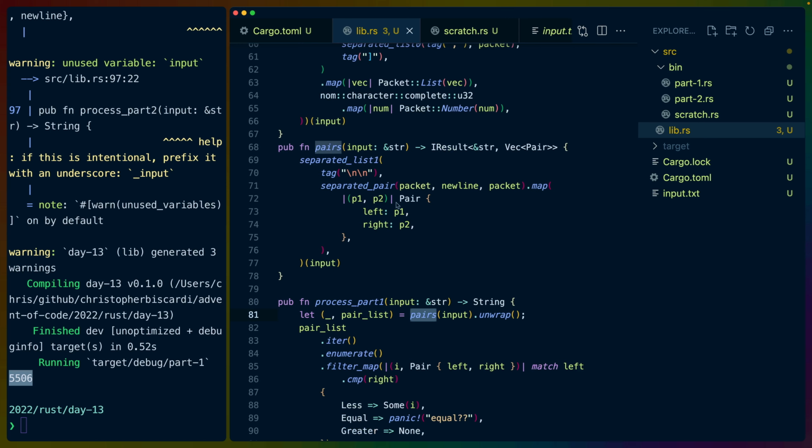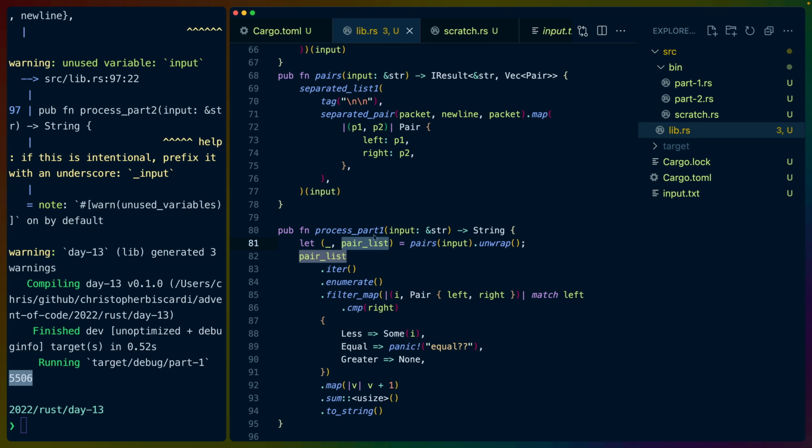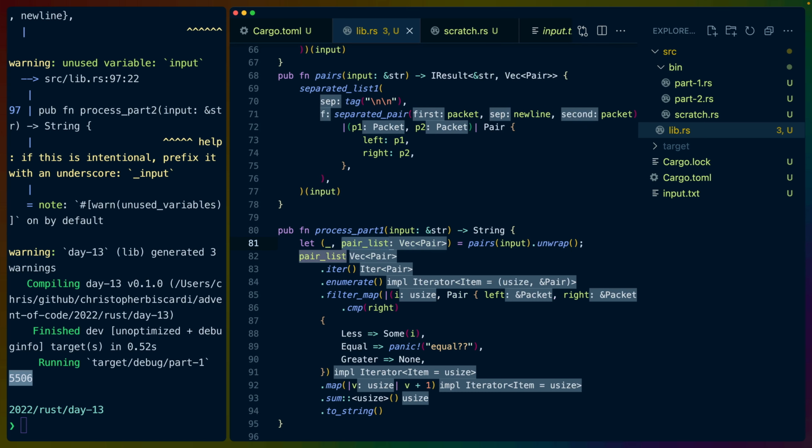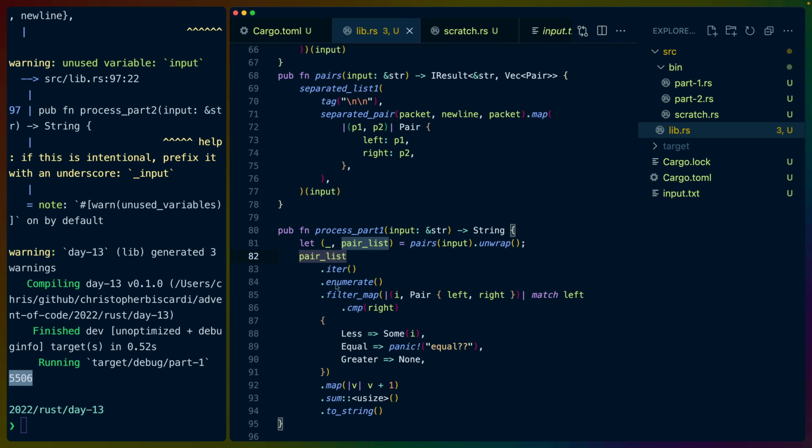But it's a recursive parser using nom. So we get the pair list. The pair list is a vec of pairs, not a vec of fruits. We iterate over that pair list and enumerate to get the indexes or indices. We filter map over that with the index and the pair.